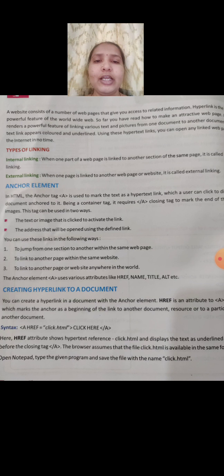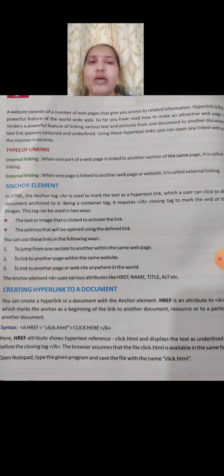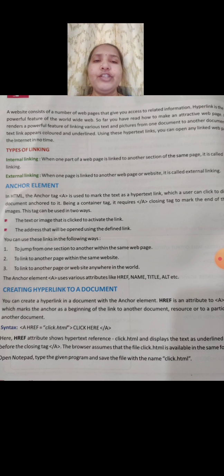Then what do you mean by external linking? When one page is linked to another web page or website, it is called external linking. For example, consider two or more web pages. In one web page, three statements are written: web page 1, web page 2, web page 3. If we click on web page 1, the first web page will open. If you click on web page 2, then web page 2 will open. Likewise, if the linking is done with one or more web pages, then we call it external linking.